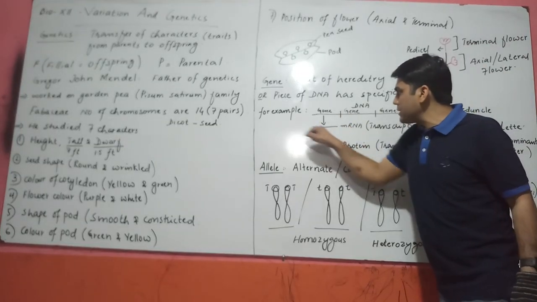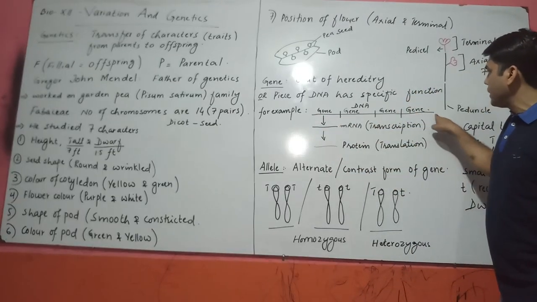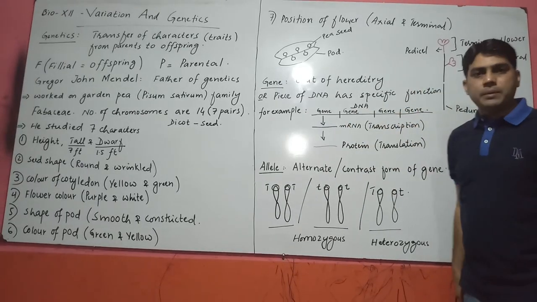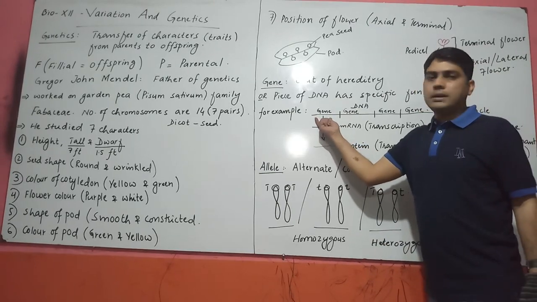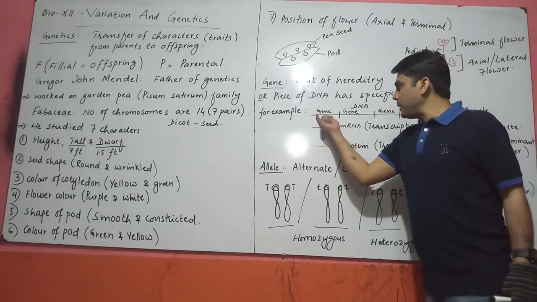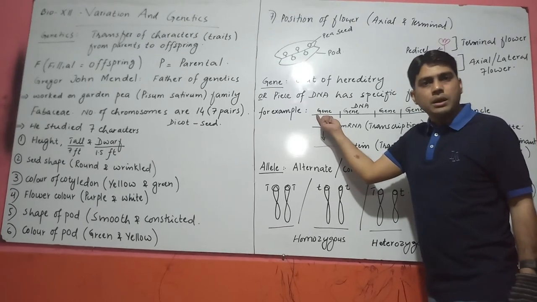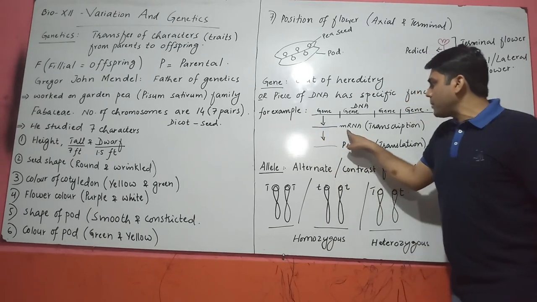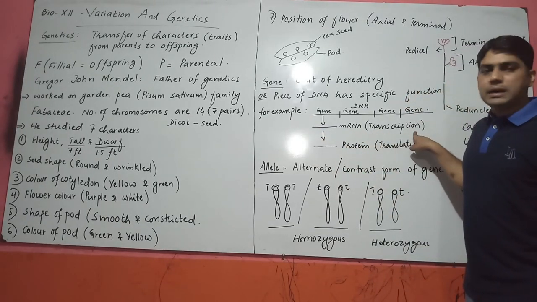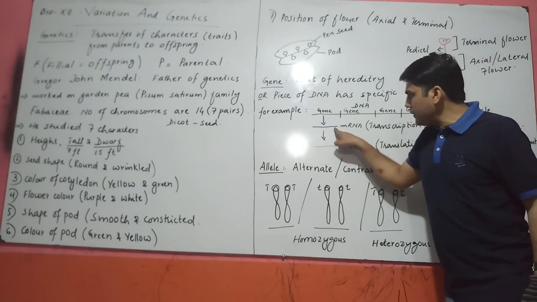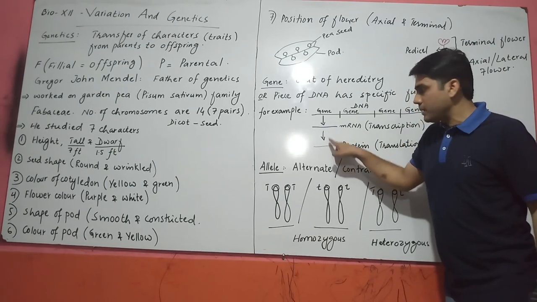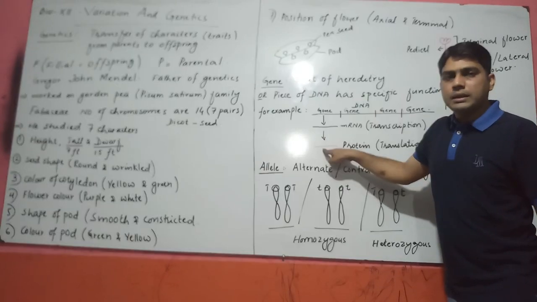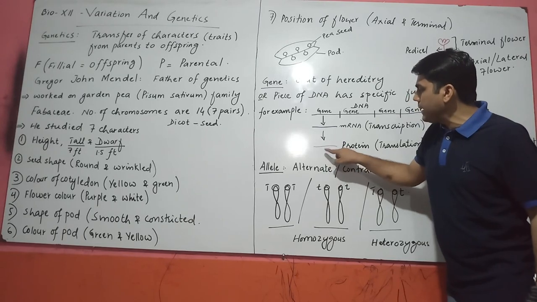This is the example of a gene. For example, this complete line indicates a complete DNA. But DNA is functionally divided into so many pieces. Each piece is considered a gene, because this piece has specific information in the form of nucleotides. When this piece is copied in the form of messenger RNA, that process is called transcription, and then messenger RNA is translated, meaning translated into the language of amino acids.